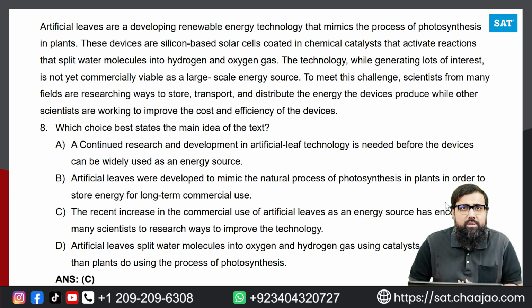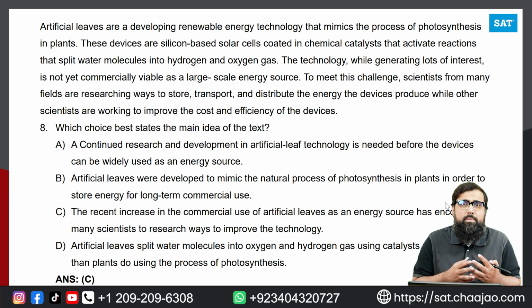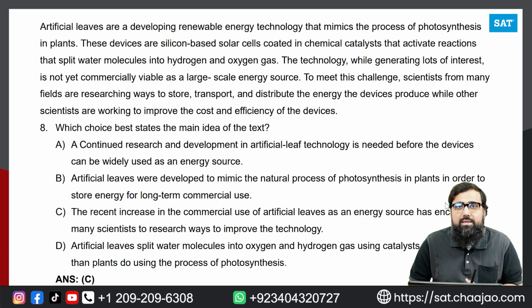So the first one is the textual evidence, then you have the quantitative evidence or command of evidence, quantitative and textual. Then you have central ideas and details, in which you have the main idea question or the detailed question. And lastly, you have the inference question, in which you have to logically prove which is the best premise and the conclusion for the passage that is given, right? So today we are going to discuss some of the questions from the information and ideas part from the June 2024 paper.